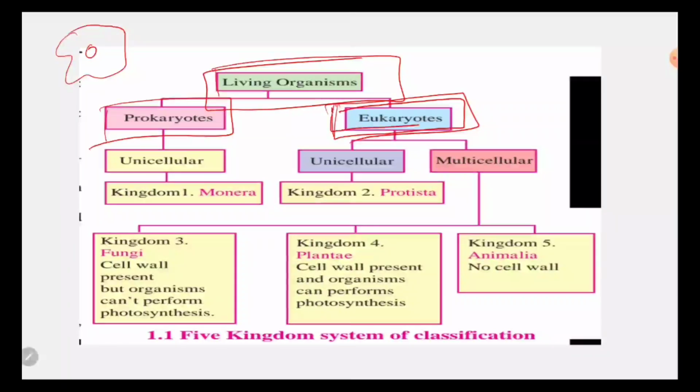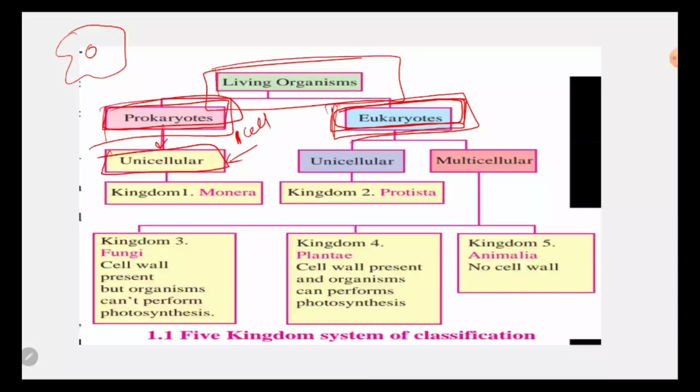Okay, so living beings that have a well defined nucleus are known as eukaryotes, and the living organisms that do not have a well defined nucleus are known as prokaryotes. Okay, so in prokaryotes and eukaryotes, prokaryotes are unicellular. What do you mean by unicellular? Unicellular means only one cell. They have only one cell.